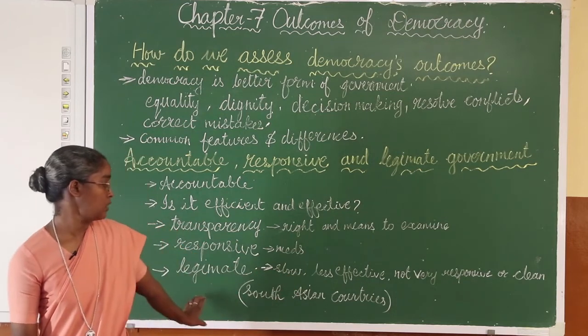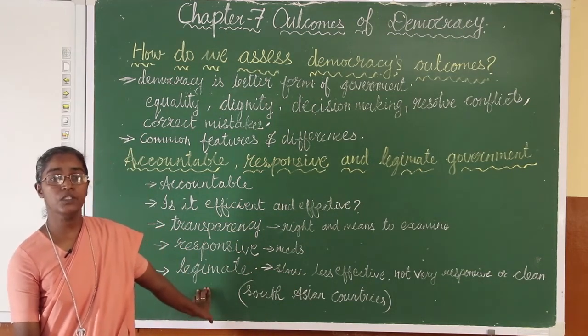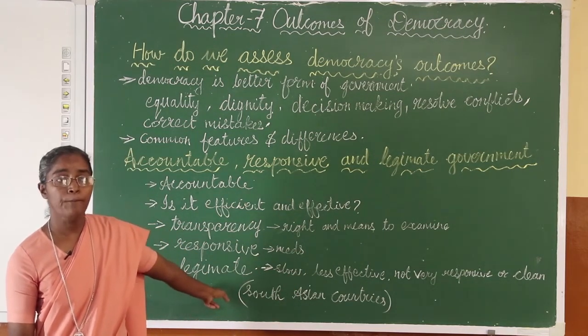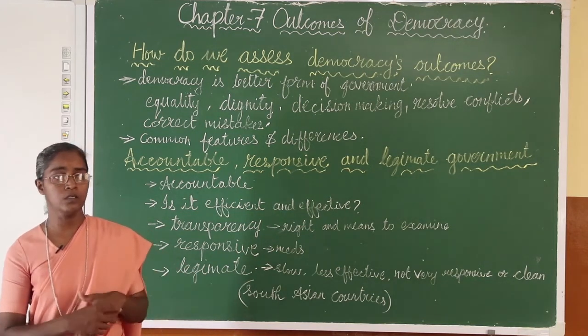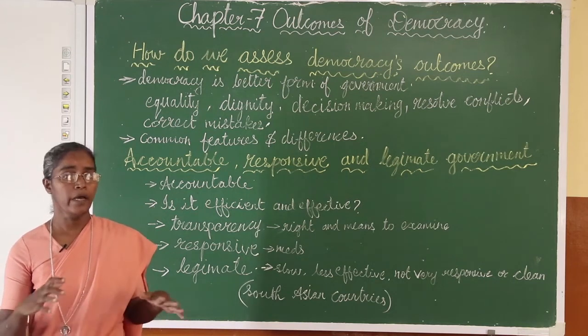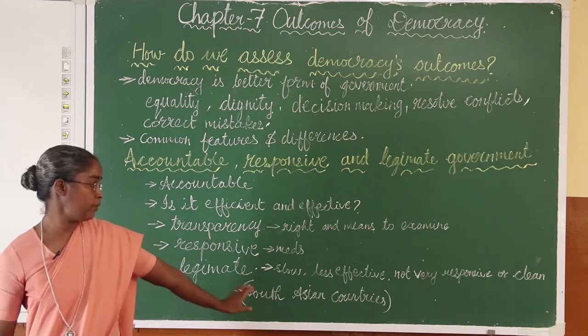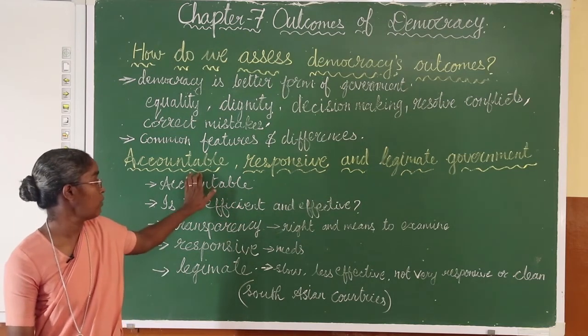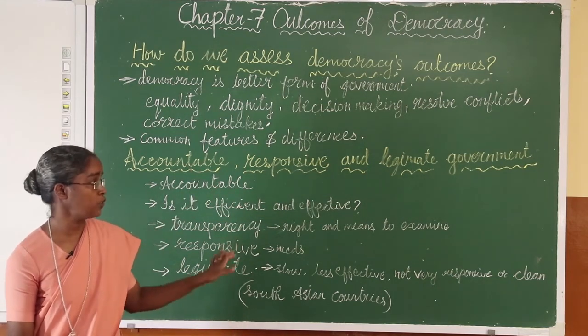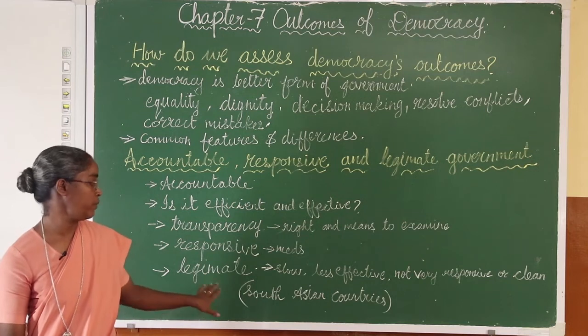Though all these things exist, what we say is democracy is people's own government, because it is the people who vote and elect their leaders, and these leaders form the government. So, as a conclusion, we say that it is an accountable, responsive and legitimate government.